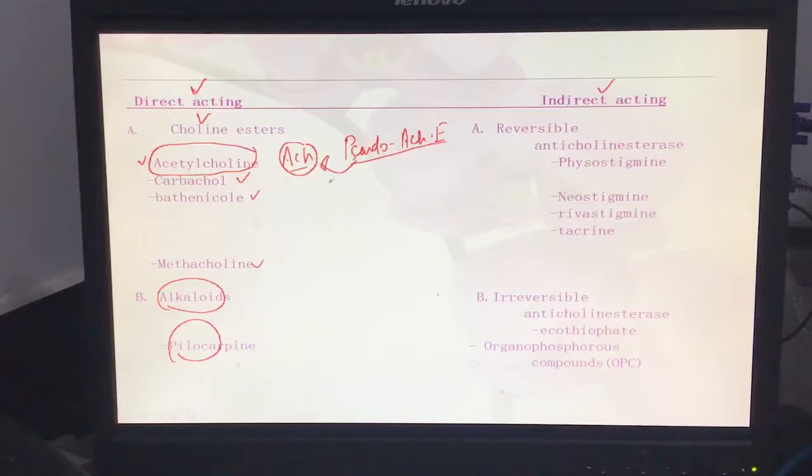A drug is anything that comes from outside. Carbachol and bethanechol have a similar structure to acetylcholine, but these are medicines we can apply to the person.